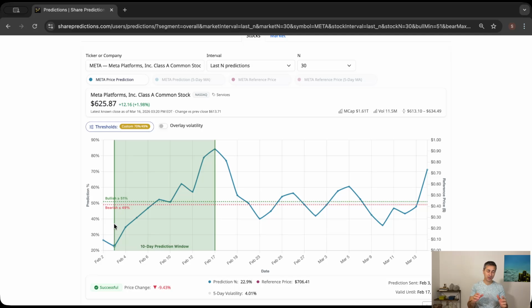By the way, worth mentioning, if you're familiar with our platform, you may already know this, but predictions that are shared at sharepredictions.com are for short term only. What do algorithms expect to happen with the stock price during the upcoming 10 business days?